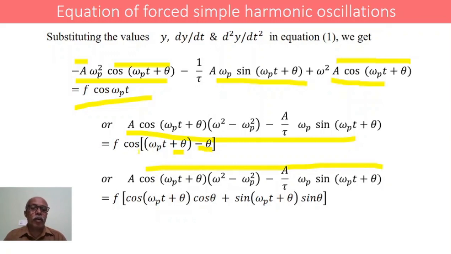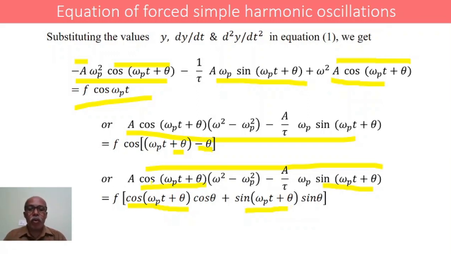It is in the form of cos(a minus b). Therefore, it becomes cos a cos b plus sin a sin b. Now, we are equating the cos(ωt + θ) terms and sin(ωt + θ) terms on both sides of the equation.